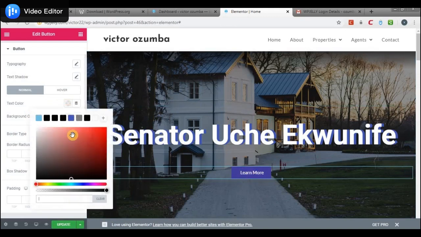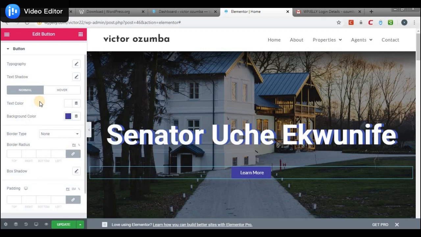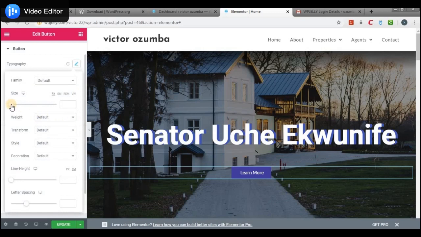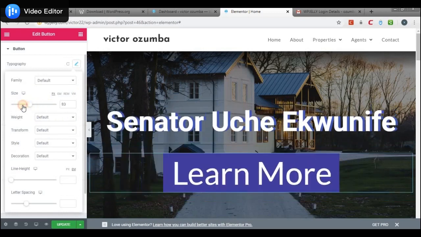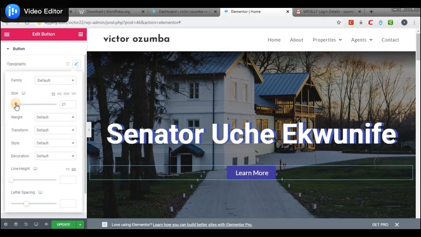You could make it black, but I like that white color, because the background is already dark, the white will actually come out very well. The black will actually kind of reflect the white color, so I like it like this. You could choose whichever color you want. So then typography, of course, the font, you could increase it with the button or decrease it, set it to whatever you want. I think we should leave it at 20.